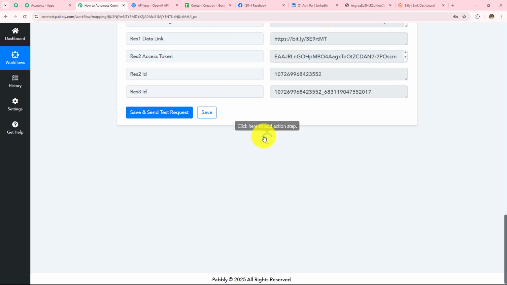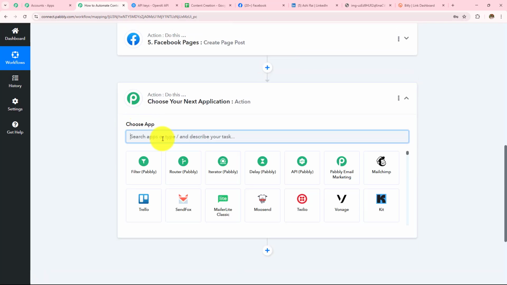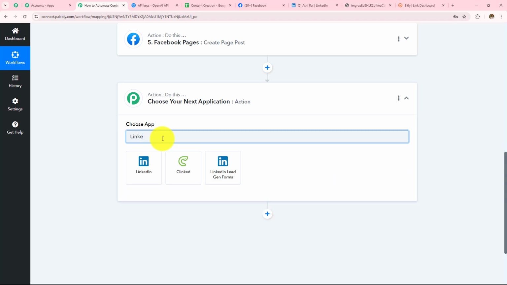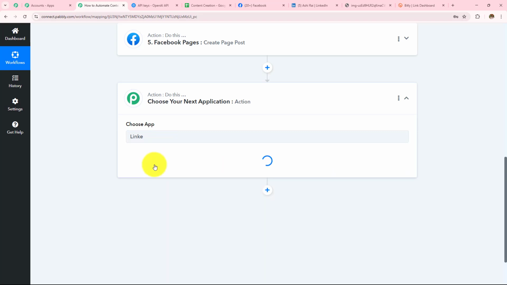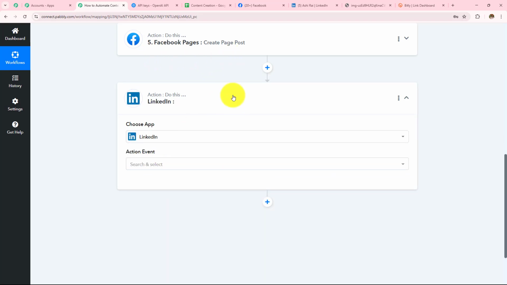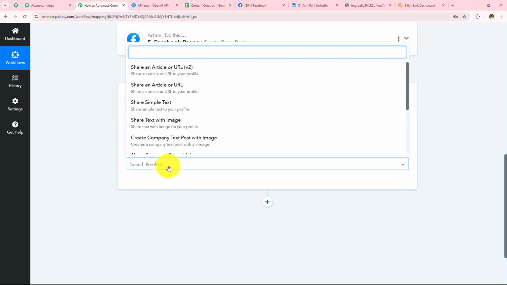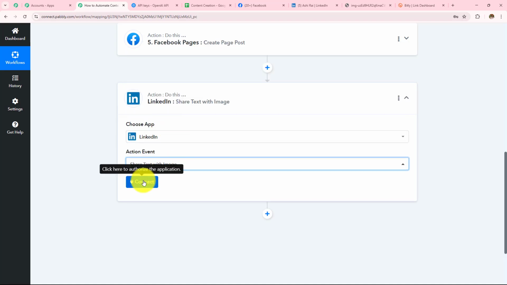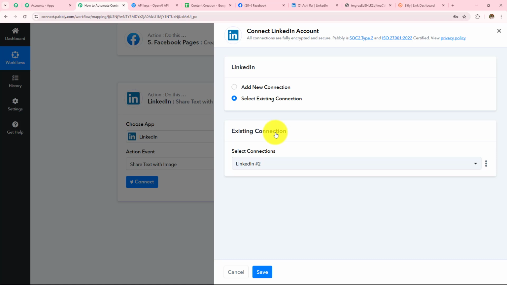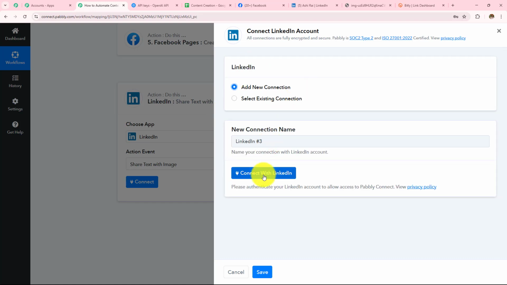So I'm going to click on this add action step button. You can select any other social media platform according to your choice and preference. Here I wanted to post on Facebook and LinkedIn, so I have selected that. Next, in the action event, as I have to share the text with the image, I'm going to select my action event as that and then click on this connect. So if you have an existing connection, go with save. If you don't have one, click on this add new connection.